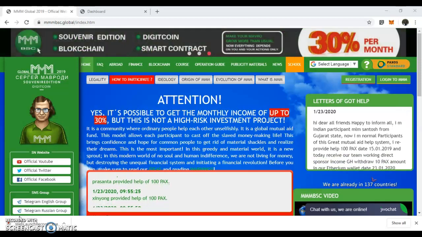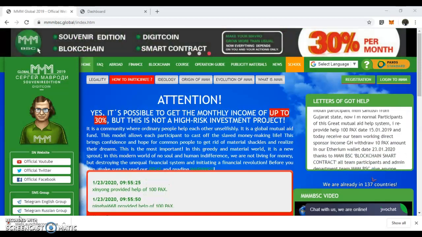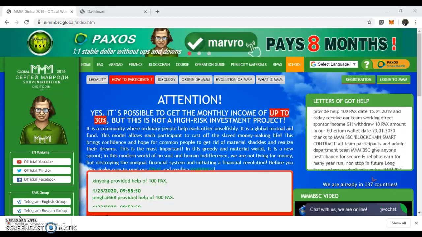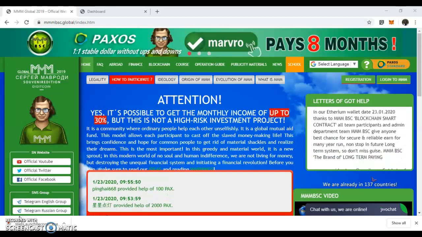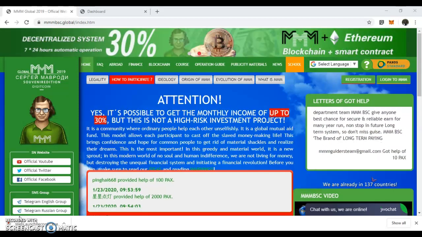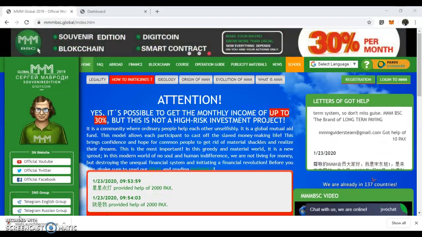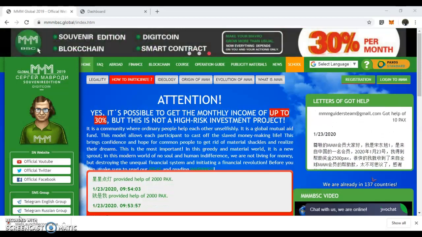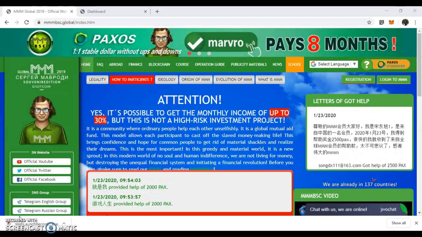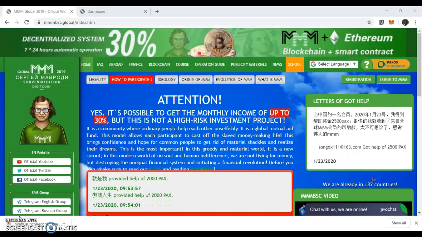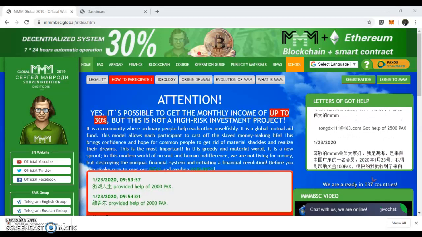One is through the referral link of your invite, the person who invited you. When you click on that referral link, it's going to take you to a page where you fill a form that will enable you to register. Otherwise, you can get registered through the coordinators or the customer service representatives.